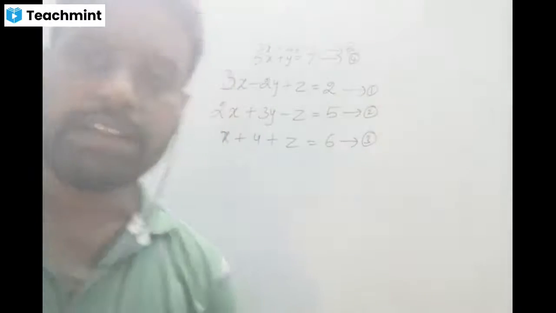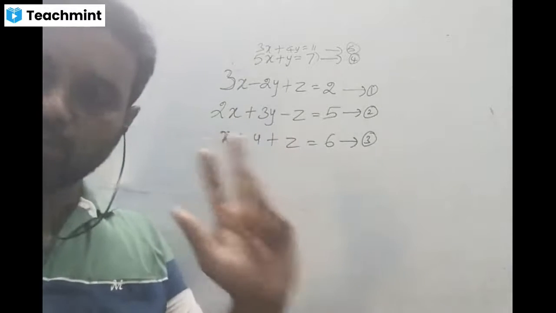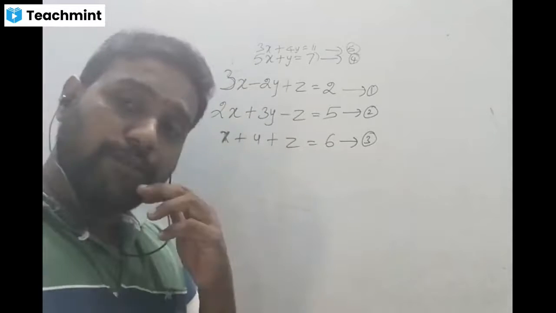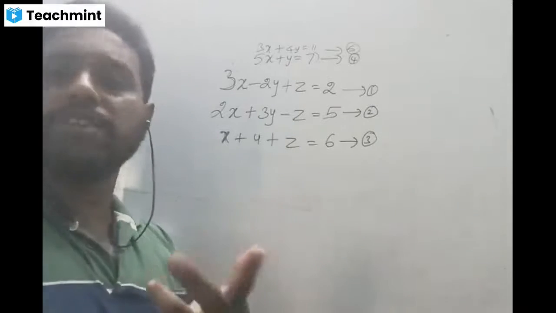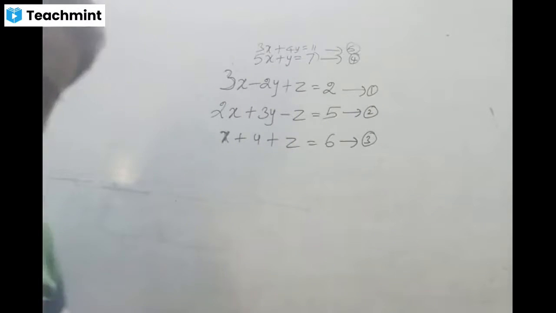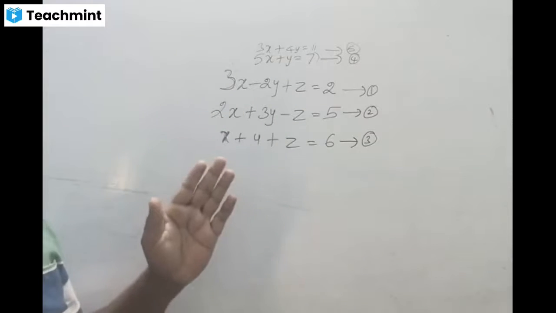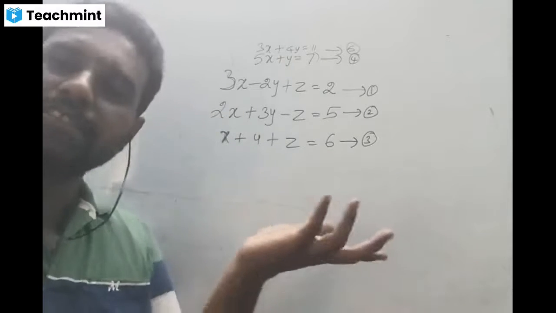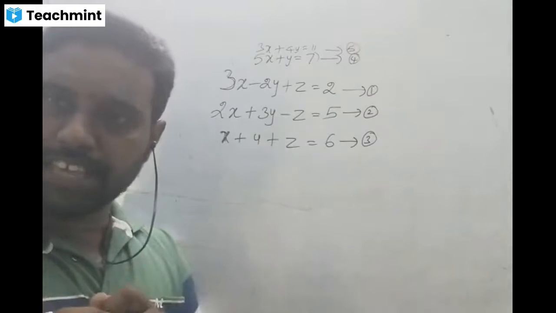Now listen. We found all the variables x, y, z. Now we have a confusion whether our answer is right or wrong. So we have to verify. How can we verify? Substitute all the values of x, y, z in any one of the equations. If the equations are satisfied, then our results are correct or else wrong. Can you understand what I'm saying?